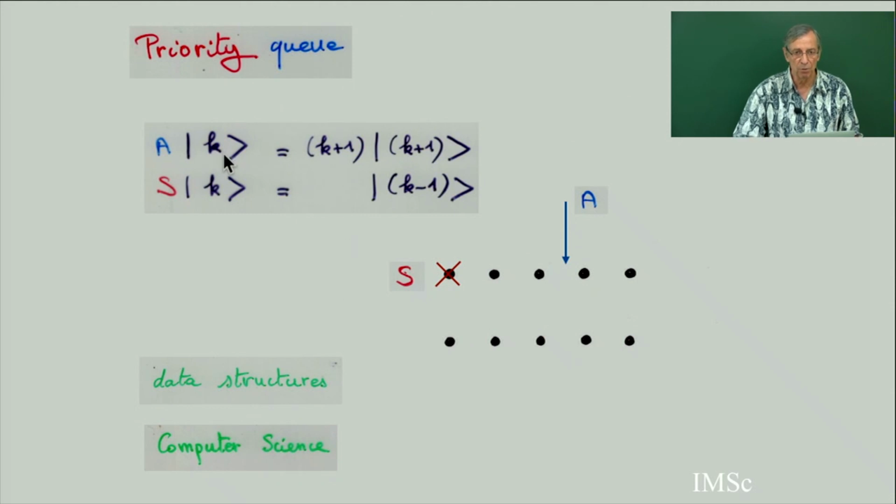So the number of ways to add a new element in your priority queue is exactly, you go from the state k to the state k plus 1, and there are k plus 1 ways to add a new element. The number of ways to delete an element in the data structure is only one: you delete the minimum. And this is well known in computer science. It's the data structure priority queue.